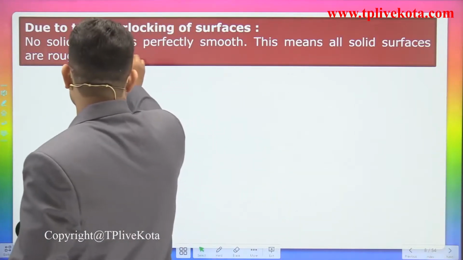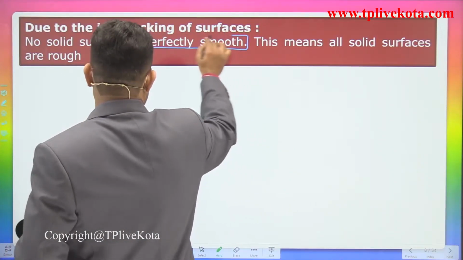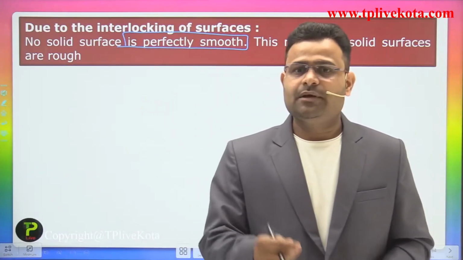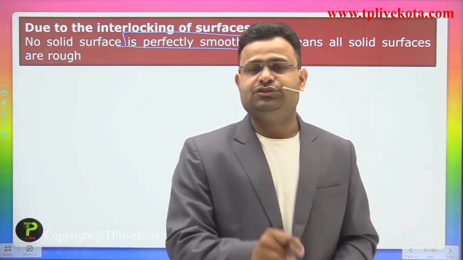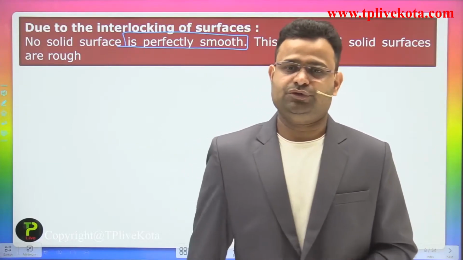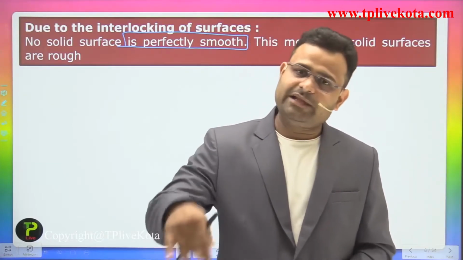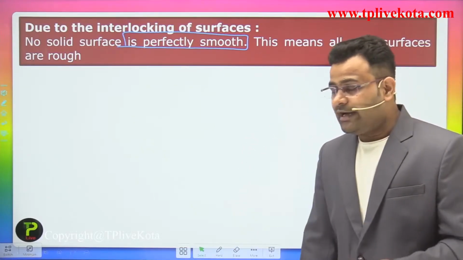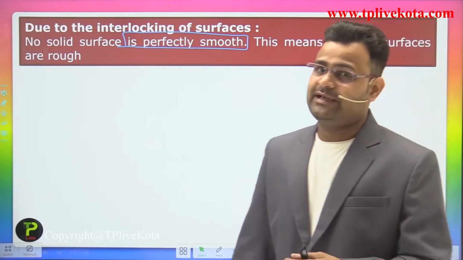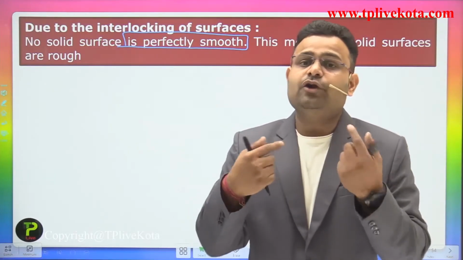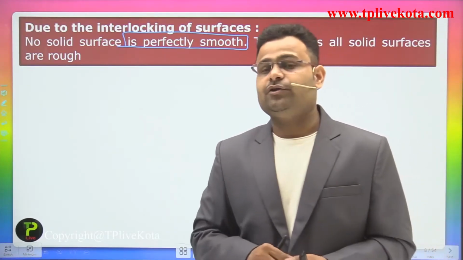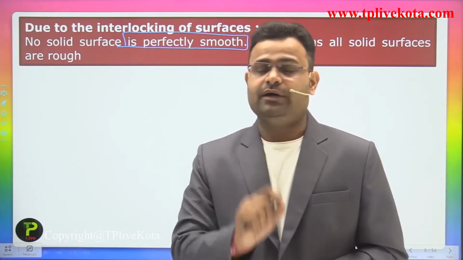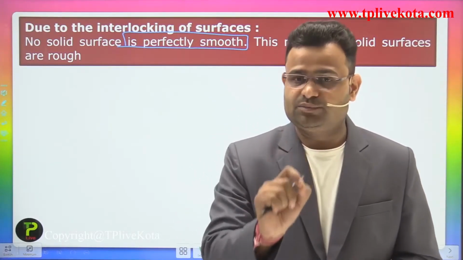No solid surface is perfectly smooth. If you take any surface, just like glass, we say that glass is not 100% smooth. Its smoothness is higher than others, but it is not 100% smooth. The whiteboard and the glass all look smooth to my eyes. But if you use a microscope, you see that it is not a 100% smooth surface.